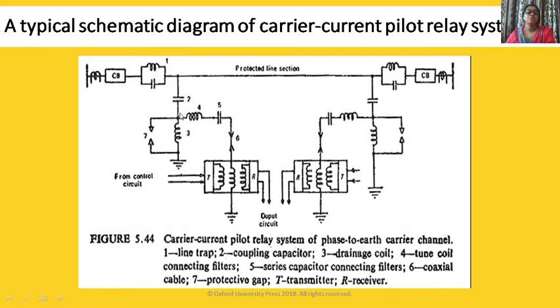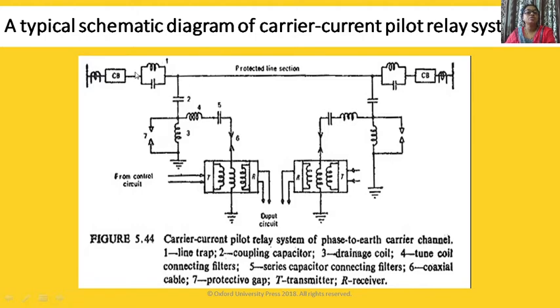It should provide low impedance to the carrier frequency, because carrier signals are transmitted through this to the power line. So it should provide low impedance to the carrier frequency signal while high impedance to the power frequency signal.